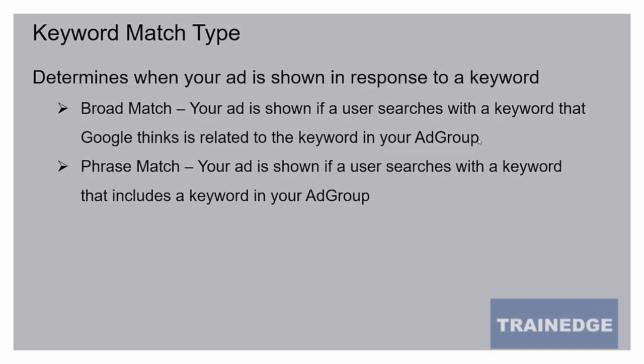Phrase match is the second type of match you can use. In this case, your ad is shown if the user is searching with a keyword that includes another keyword used in your ad group. So if you are running ads for a keyword called digital marketing course and somebody searches with a search term called best digital marketing course, then your ad will be triggered. Your ad will be shown because best digital marketing course includes the phrase digital marketing course that you are targeting.